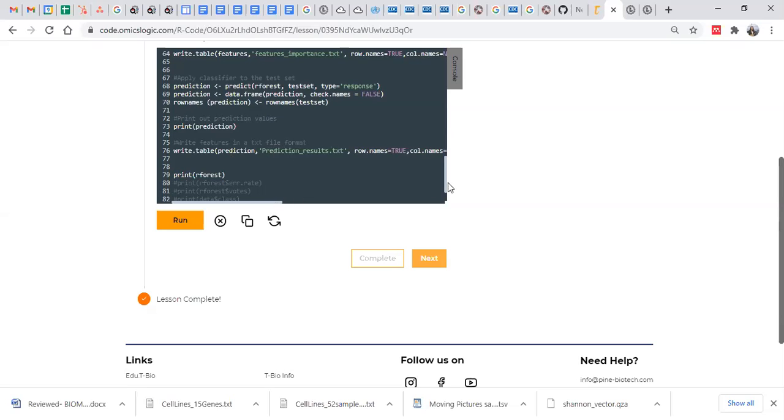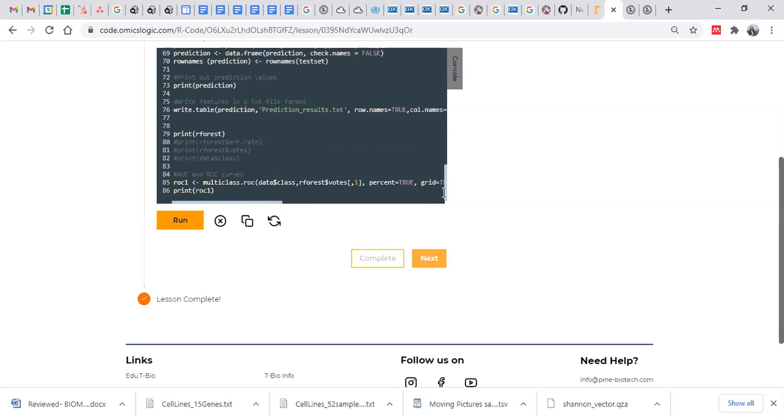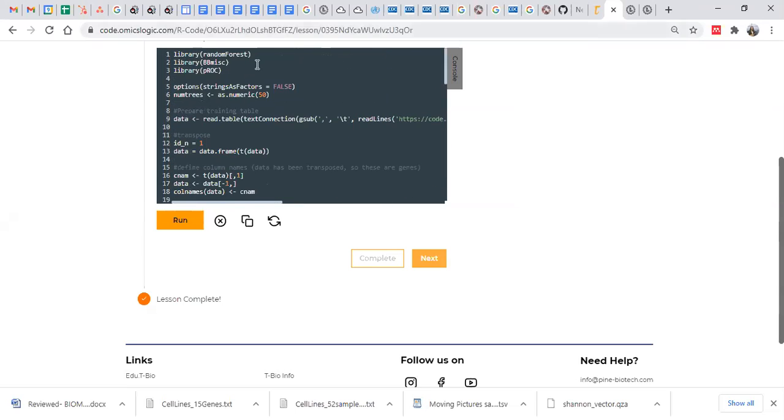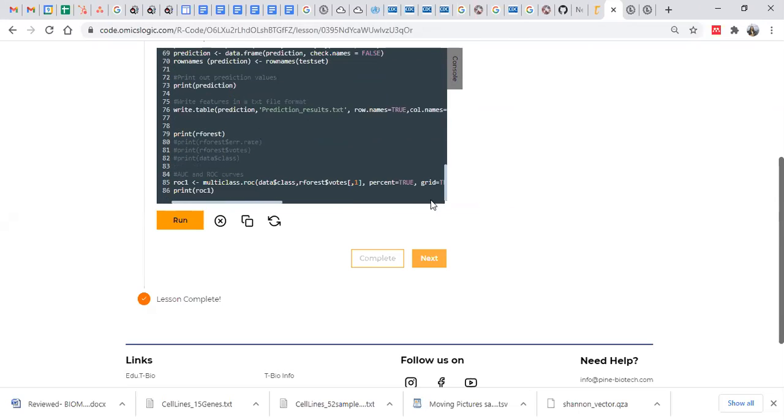Then you are printing your prediction model, and at last we are considering ROC. For ROC, the pROC package is important. This is the pROC package, which is used to plot or quantify your ROC curve. For this, what do you need? You need the actual labels as well as the predicted labels. Eventually you're going to print this ROC value.